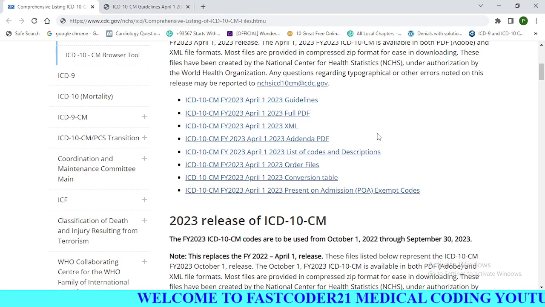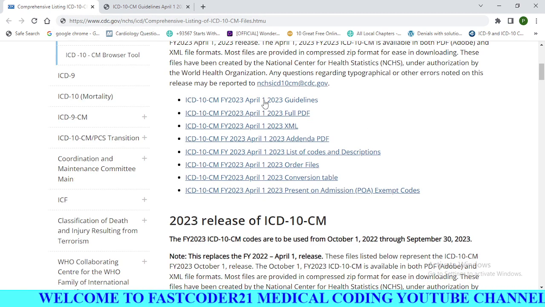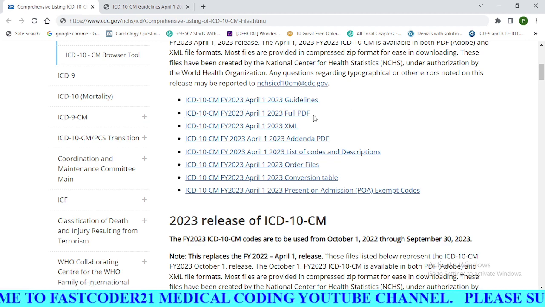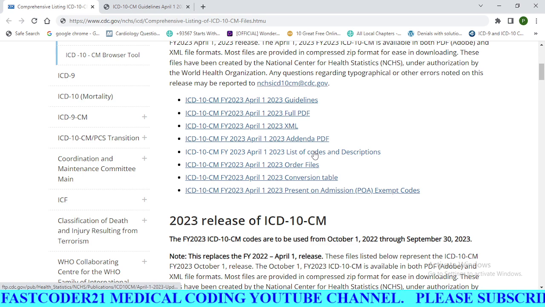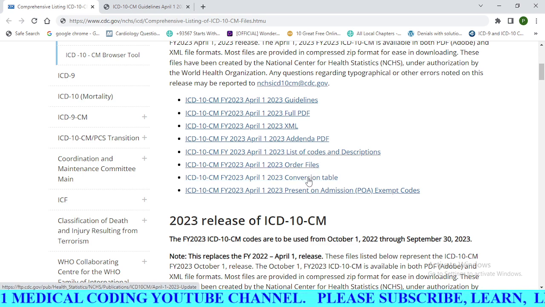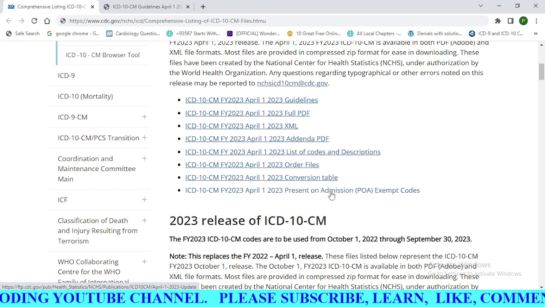If anyone wants, you can go to cdc.gov and download all these guidelines. We have PDF, XML, and all the description files, and we have the conversion table also here, and also we have the present on admission exempt codes.